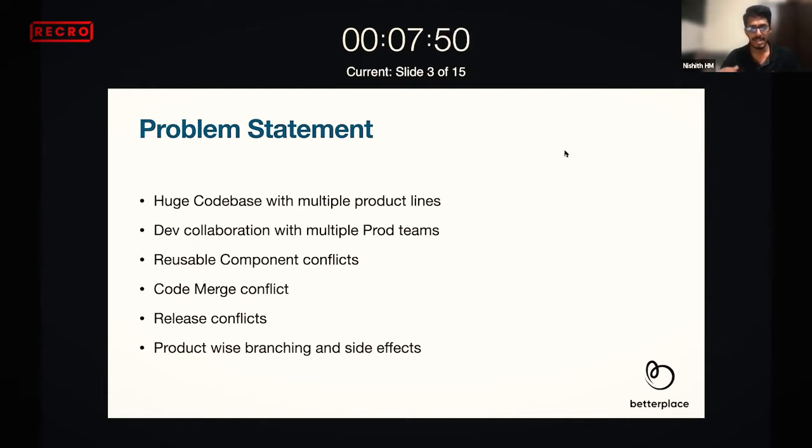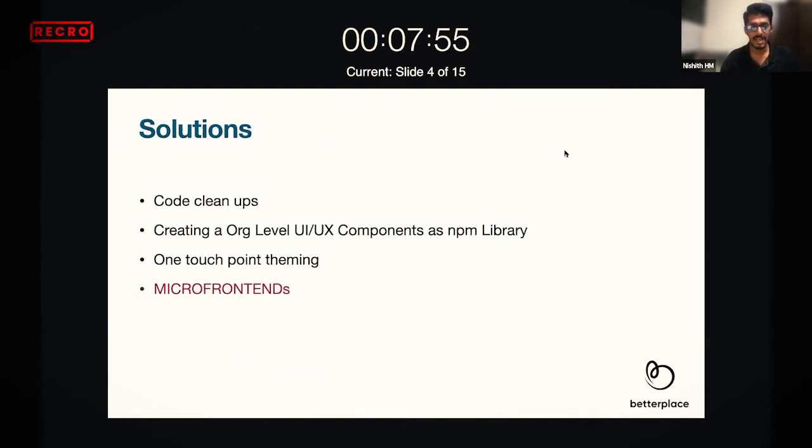So when we started thinking over the micro frontends, we had certain solutions on our mind. The first thing we did was the cleanup of the code, making sure everyone follows one single type of coding language. Then we removed our entire component library and named it Better Place UX, and we kept it outside the entire repo. So now no one can change the component libraries, the UI libraries.